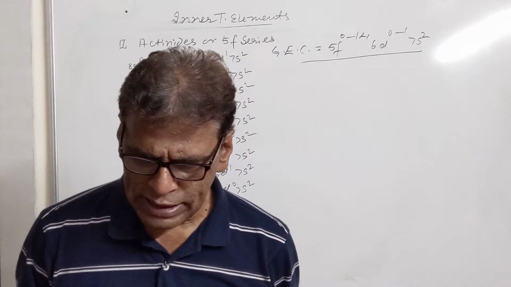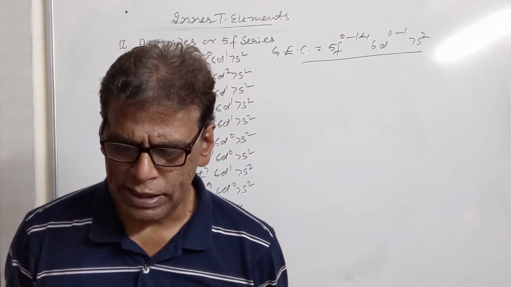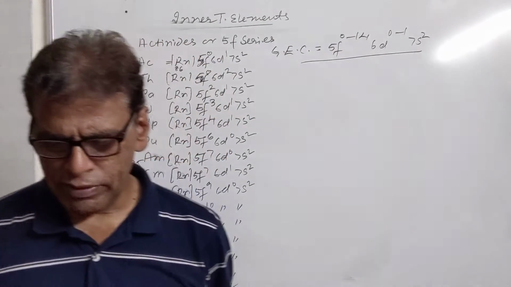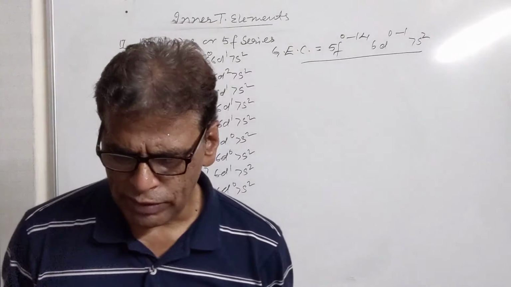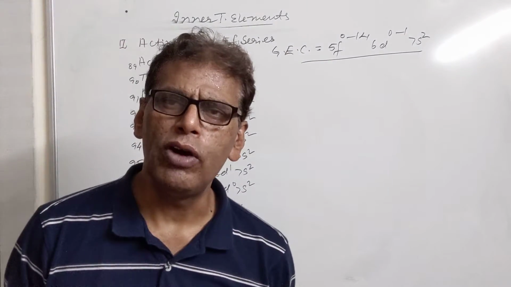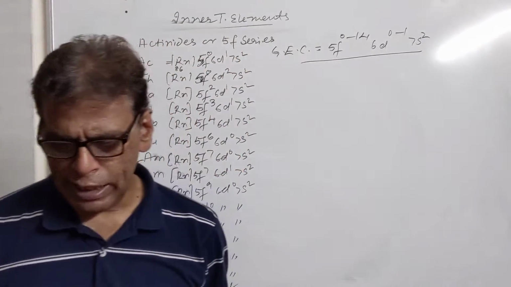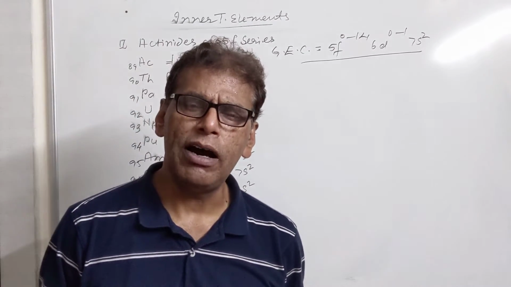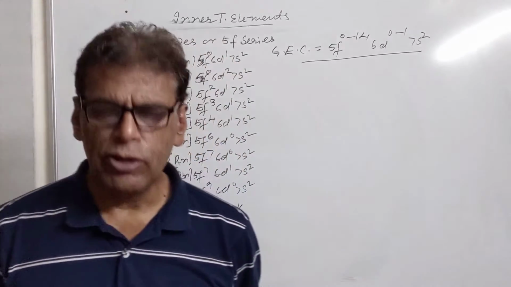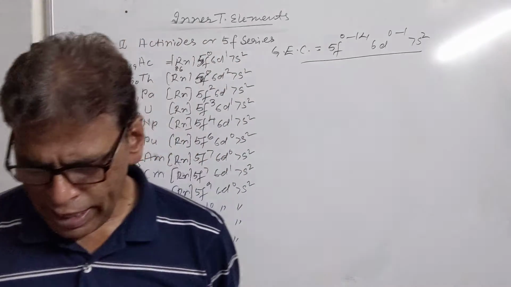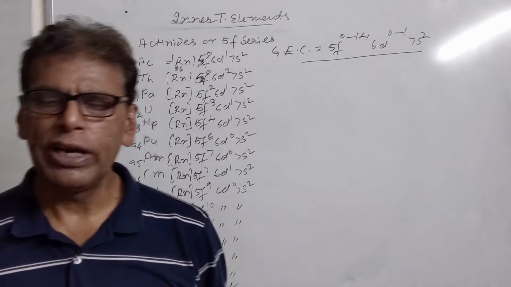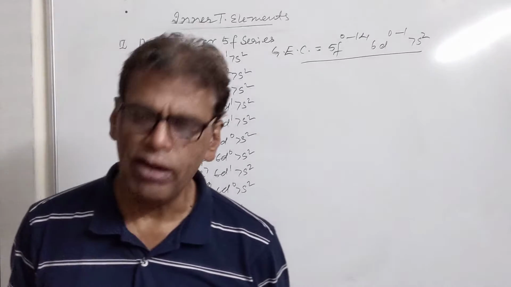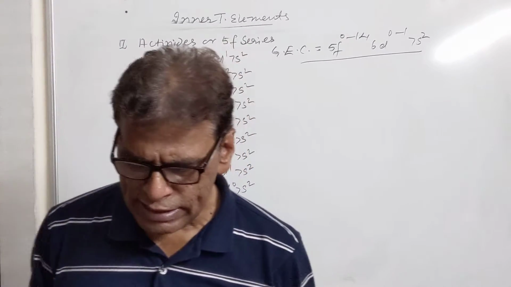Then we have ionization enthalpy. They possess less ionization enthalpy than lanthanoids due to large sizes. Electropositive character: they possess high electropositive character due to large sizes and low ionization energies. Magnetic properties: they form paramagnetic ions, but their magnetic properties are difficult to comment on due to the quenching effect of the f orbitals. Then we have reducing character. They are good reducing agents as compared to lanthanoids. It is due to their large sizes and low ionization energy.